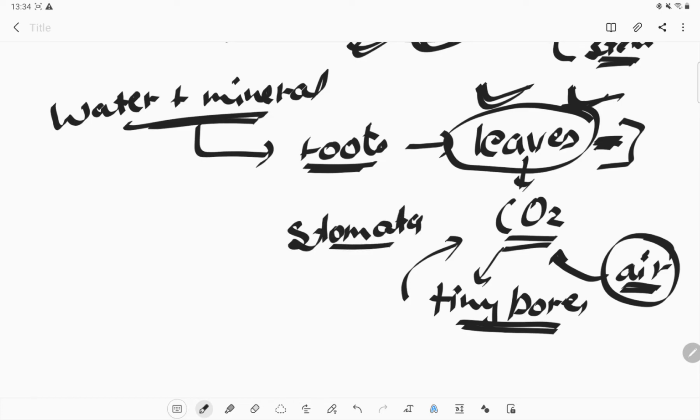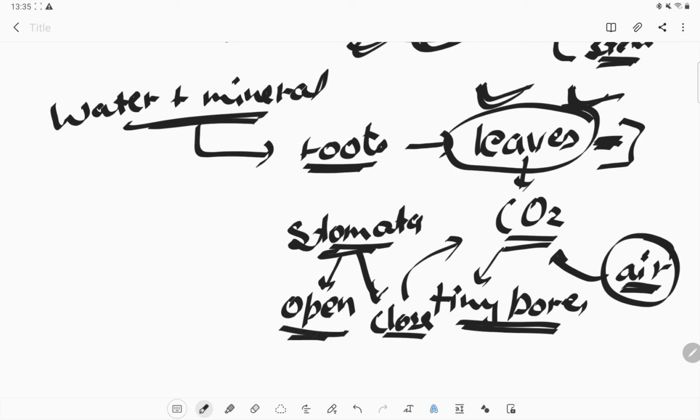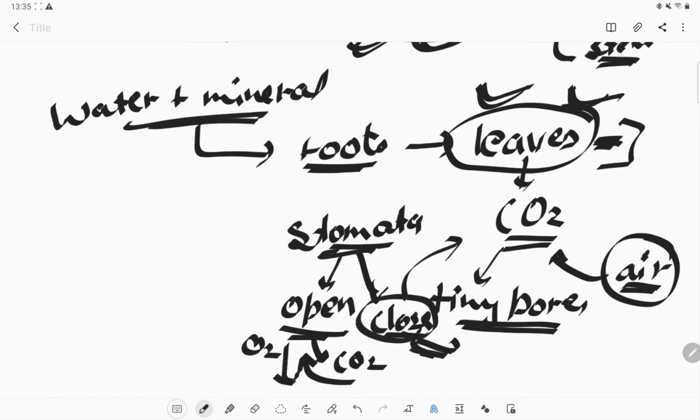Okay, these are the stomata pores. When the stomata open or close, both things happen. When they open, they can exchange gas. The carbon dioxide is taken inside the plant, and oxygen is taken out of the plant. When they are closed, no exchange of gases takes place. So this is how the stomata work.